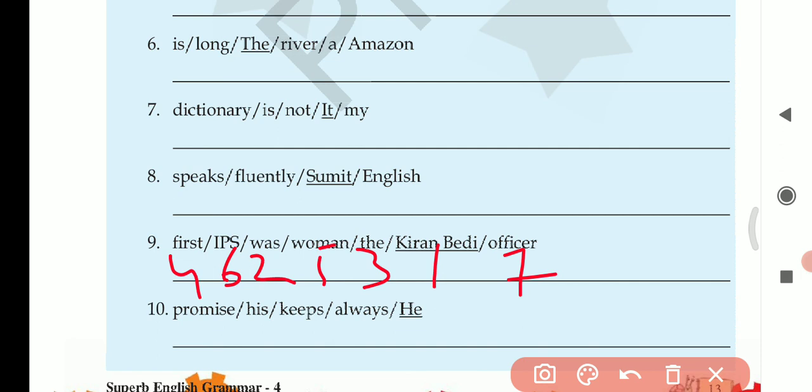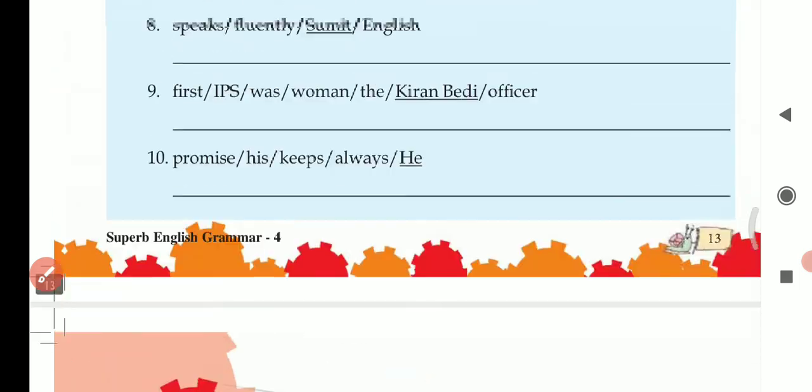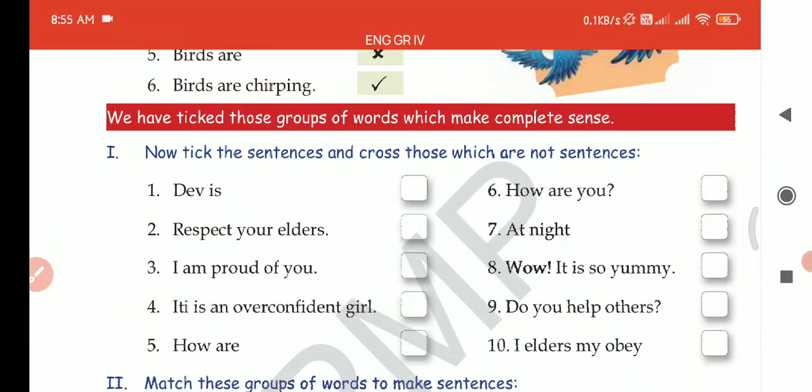Next, last one. Promise his, keep always he. So he always keeps his promise. So this way, all the words can be arranged in sequence, in order, so that it gives a proper meaning. So I hope question number 4 is clear to everybody, and this way I've explained all the exercises.